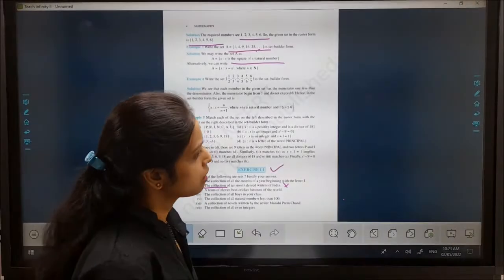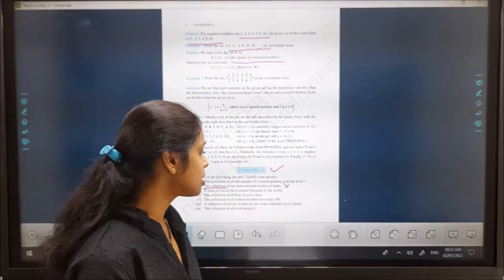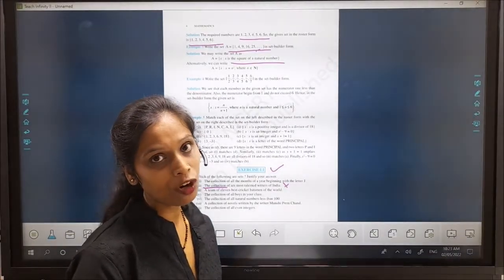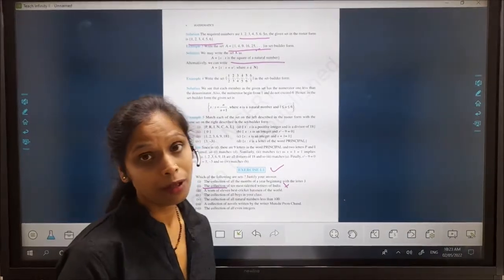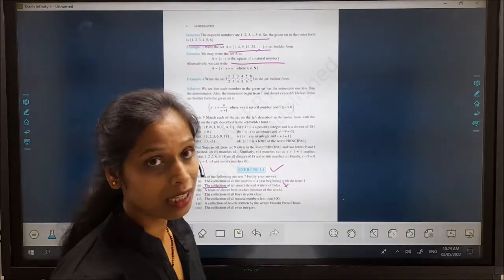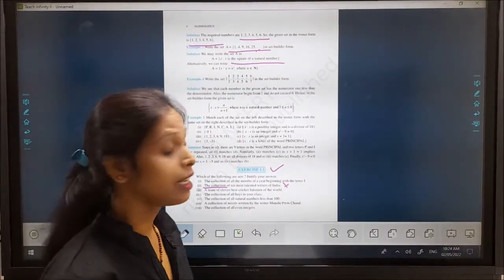That's why this is a set. Whereas the collection of natural numbers that is less than 100, whether it is a set or not? Yes, it is a set because first, natural is defined, and that the natural is less than 100 is also defined. That's why this is a set.